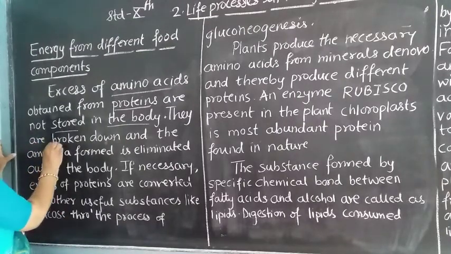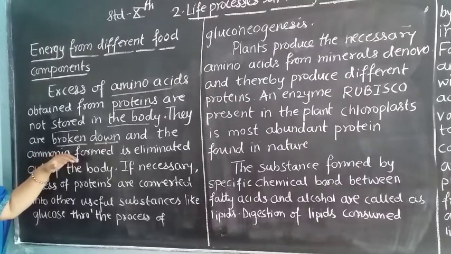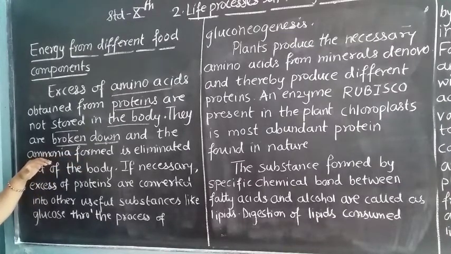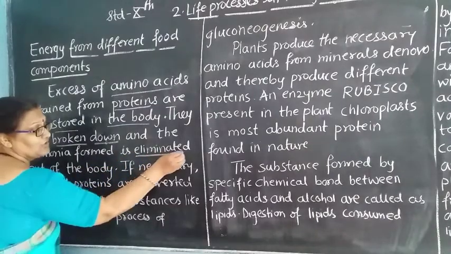See there, they are broken down. And how are they broken down? They are broken down into ammonia. That means after breaking down of the amino acids, there is a formation of ammonia.